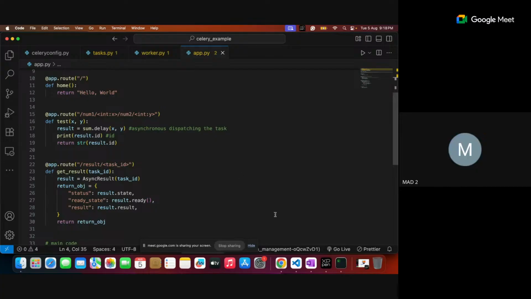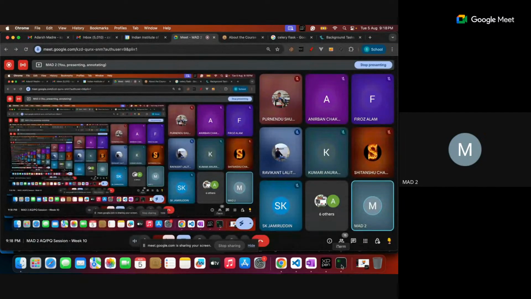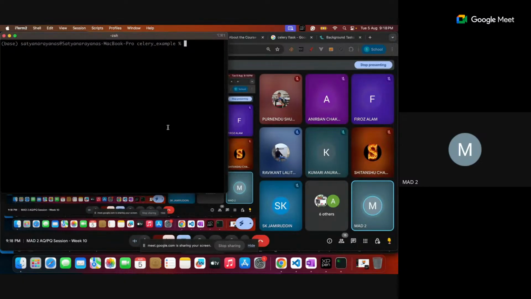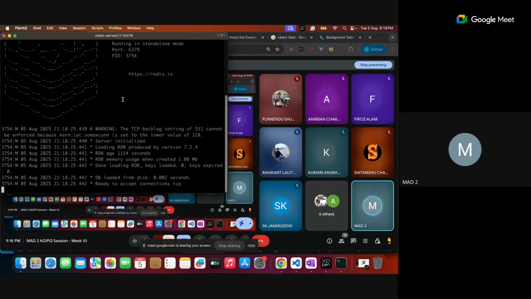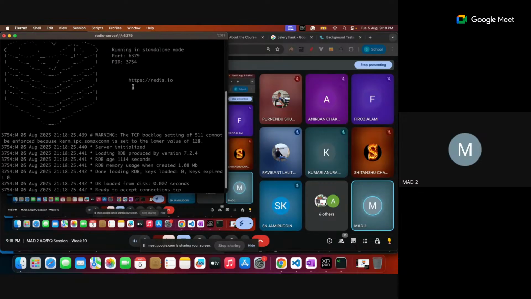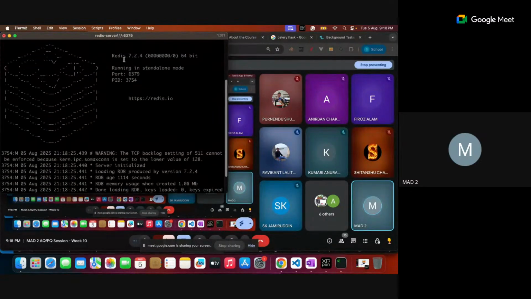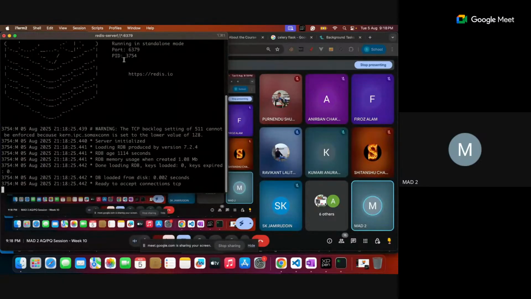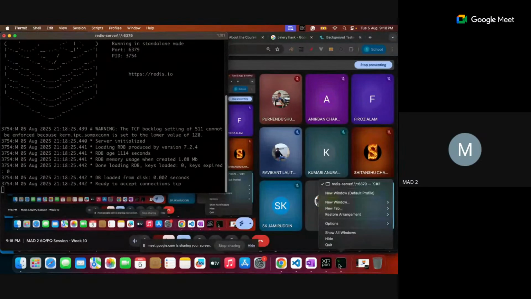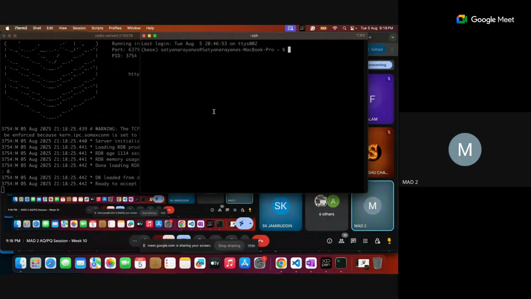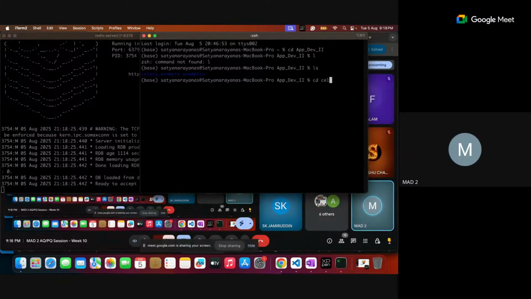Okay, fine. So here, let me go to my first command prompt where I'm starting my Redis server. Once it is started, you get the default port number. This configuration makes it available. This is the first terminal where the Redis server is running. Now I need to start Celery also. Let me start another new terminal, and in this new terminal I go to the same folder, app dev, where I have the Celery examples.